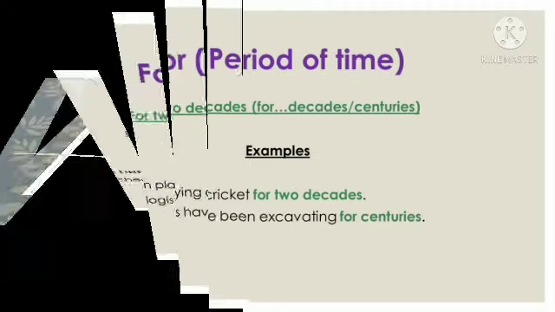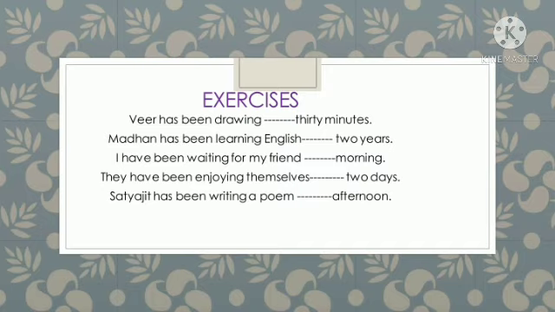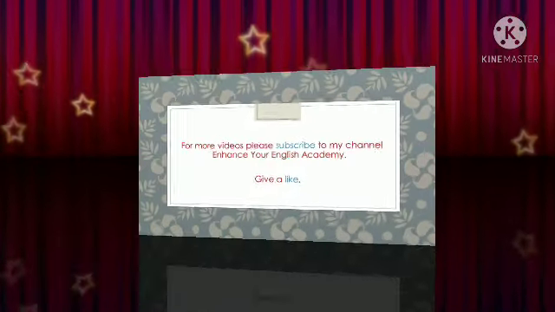We should have some exercises now, children. Try solving these exercises. Veer has been drawing for 30 minutes. Madan has been learning English for 2 years. I have been waiting for my friend since morning. They have been enjoying themselves for 2 days. Satyajit has been writing a poem since afternoon. I hope you have got all the correct answers.